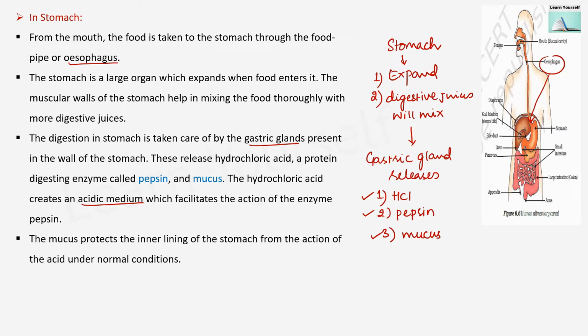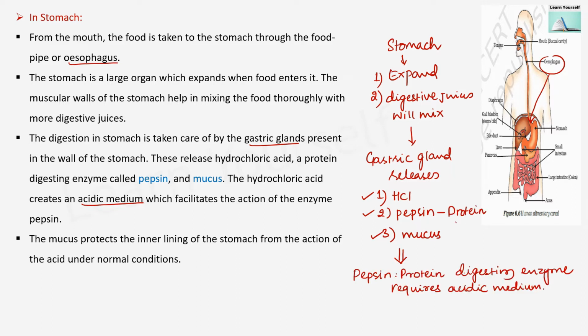If pepsin has to work, it requires an acidic medium, which is provided by the HCl. So what will pepsin do? Pepsin is a protein digestive enzyme. In the stomach, the protein will get digested with the help of pepsin, which works in the acidic medium provided by HCl.